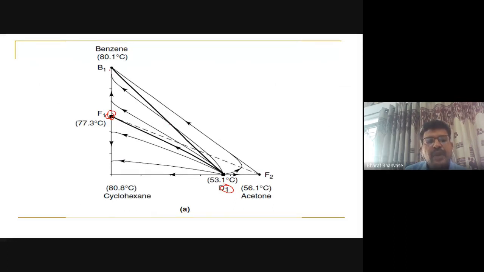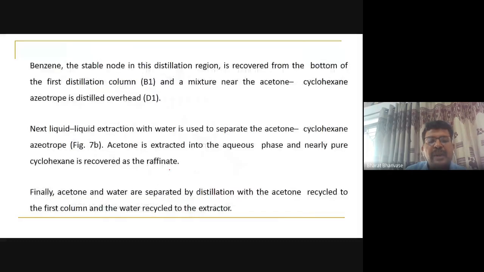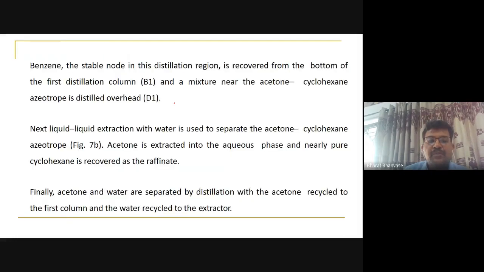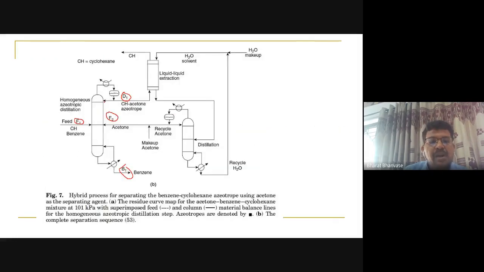And then we have to see what you want as a bottom, benzene, pure benzene. So it is indirect sequence. So benzene here, maybe feed here somewhere, right? So this is the straight line, and you will end at the azeotropic condition here as a distillate. Okay, so this is my feed. This is bottom product. So I will get pure benzene as a bottom, and D1.